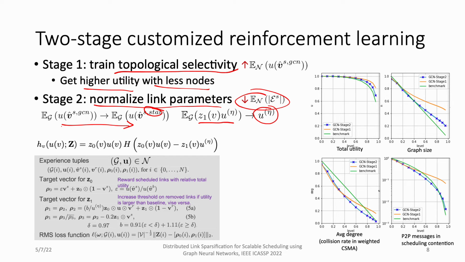As you can see from the figures, the orange curve shows the end of stage one. We have higher utility compared to the end of stage two. However, look at the number of nodes and the number of edges. For stage two, we can really reduce them to the desired level.